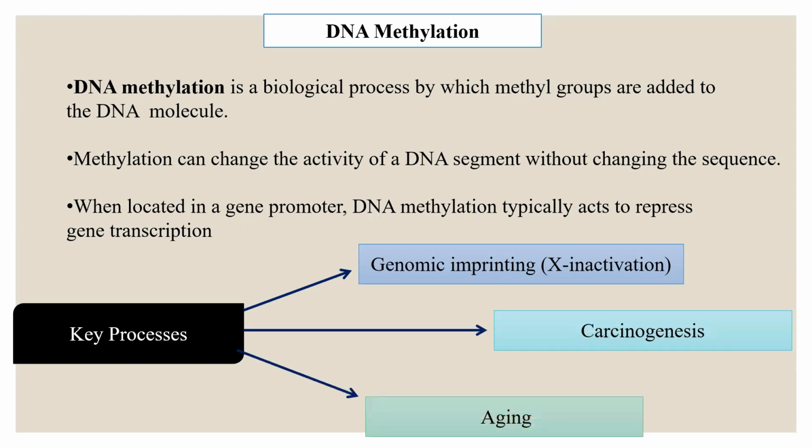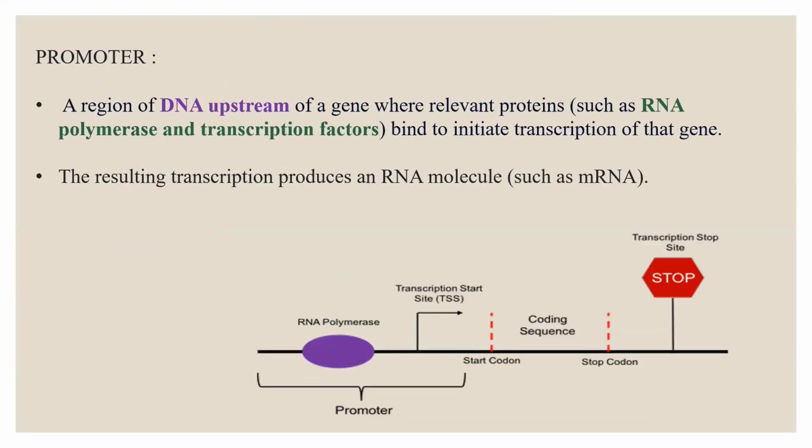Next is carcinogenesis and aging. Now let us talk about the promoter region. The promoter region is a DNA upstream of a gene where relevant proteins such as RNA polymerase and transcription factors can bind to initiate transcription of the gene. And the resulting transcription produces an RNA molecule such as messenger RNA. So here there is an upstream strand and the purple color RNA polymerase. When this RNA polymerase attaches to the upstream strand, the transcription process starts. And when there is a stop codon, the transcription process will end. So the resultant will be production of a messenger RNA.